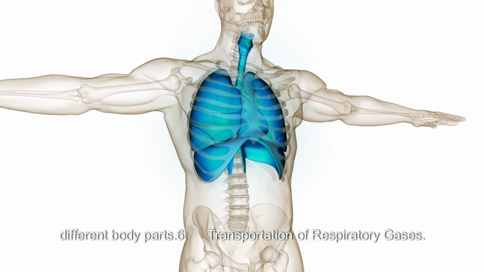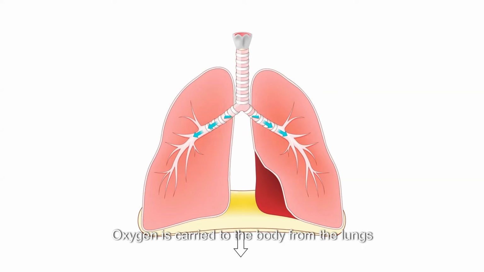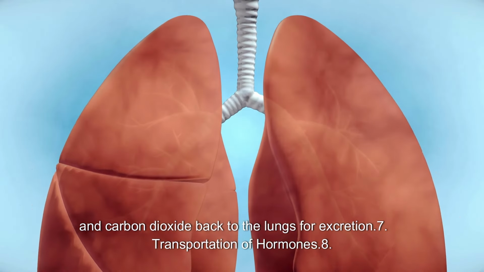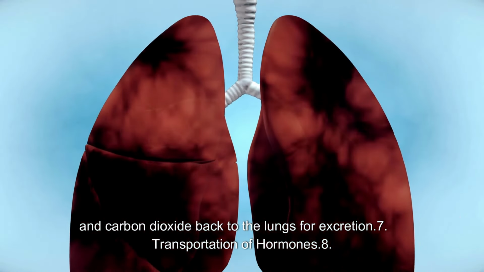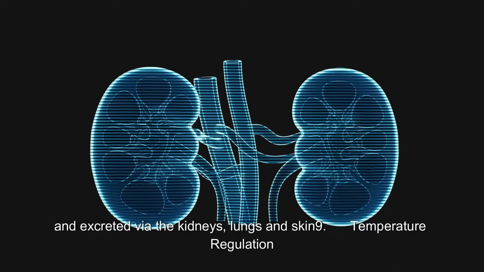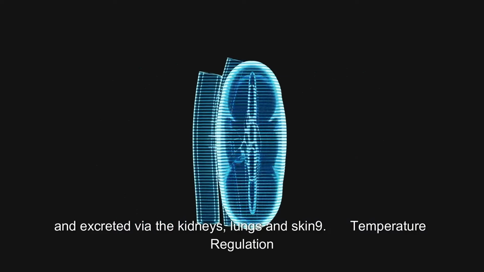6. Transportation of respiratory gases. Oxygen is carried to the body from the lungs and carbon dioxide back to the lungs for excretion. 7. Transportation of hormones. 8. Excretion. Waste products from cellular metabolism are carried within the plasma and excreted via the kidneys, lungs and skin.